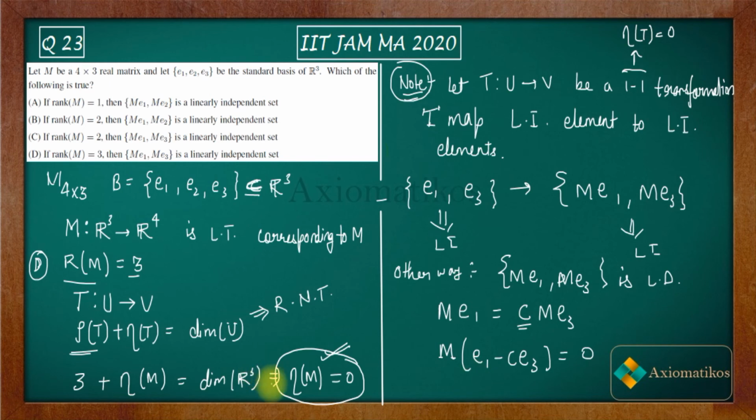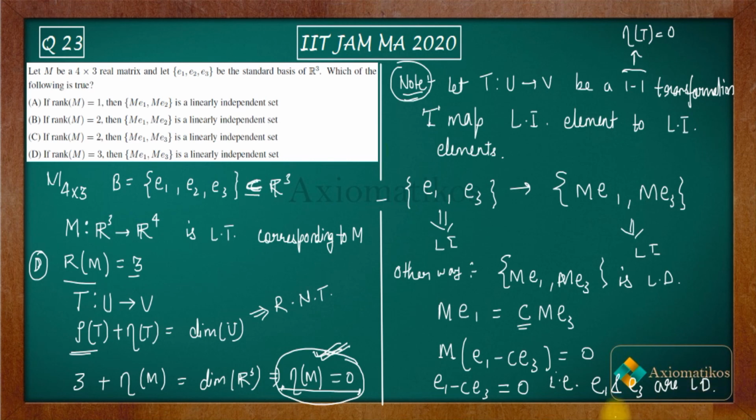Now what do you know? You know that the nullity of M is 0. What is the meaning of nullity? It is the dimension of the space which will be mapped by this transformation M to 0. Now according to this, E1 minus C E3 is mapped to 0. So according to the nullity definition, you can directly say that E1 minus C E3 is 0. That means E1 and E3 are linearly dependent. Are you getting my point or not?